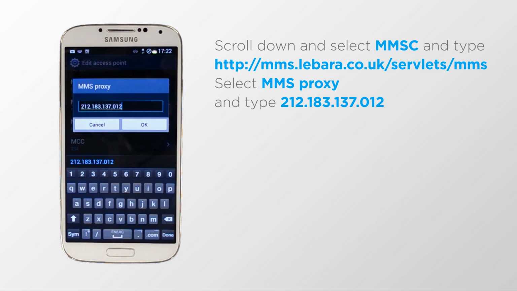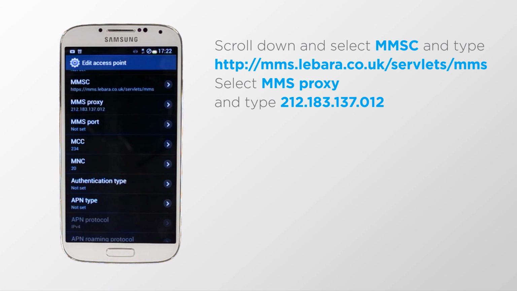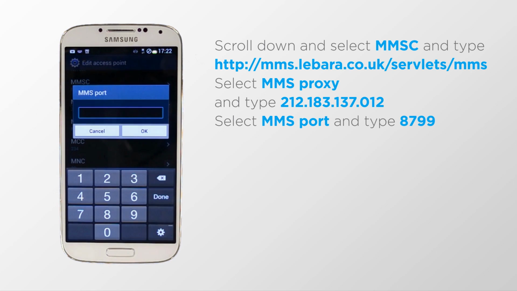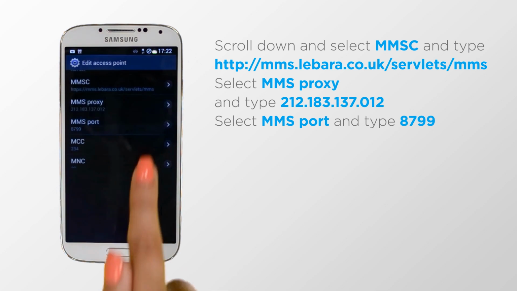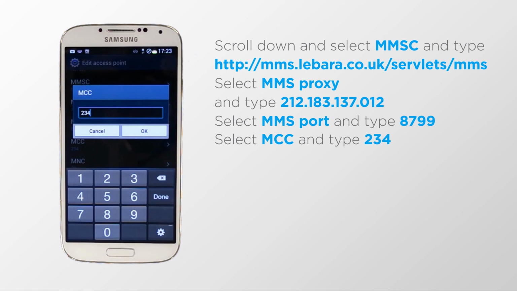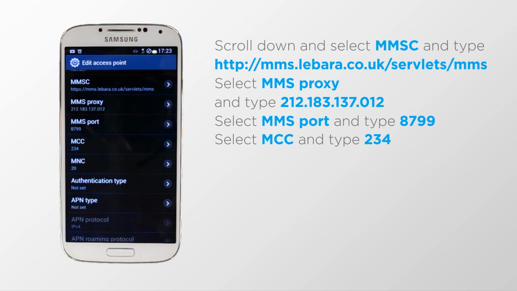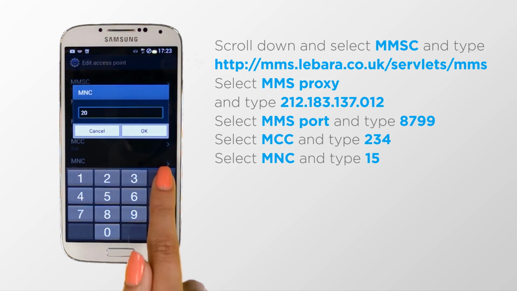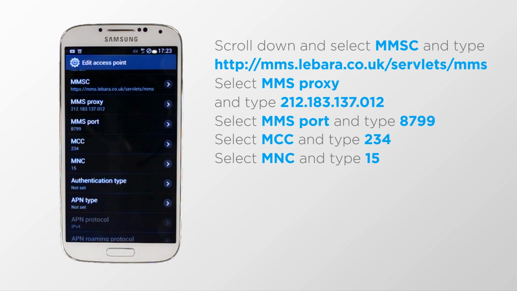Type 212.183.137.012 and click OK. Select MMS port. Type 8799 and click OK. Select MCC. Type 234 and click OK. Select MNC. Type 15 and click OK.